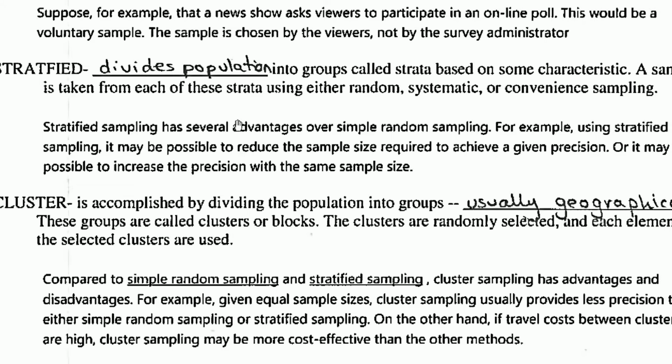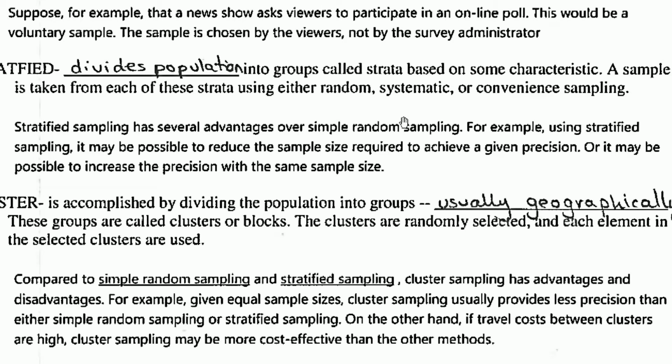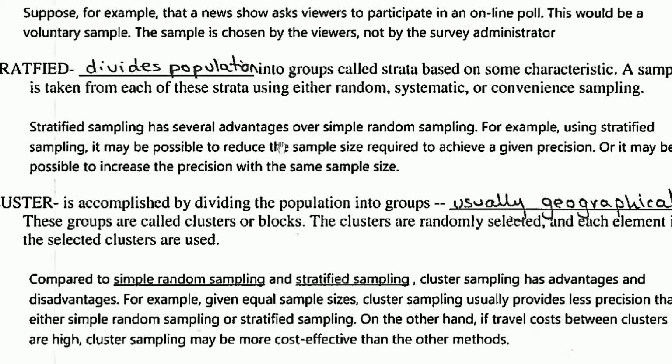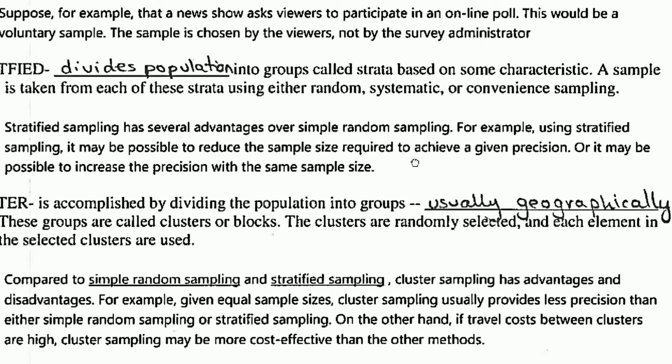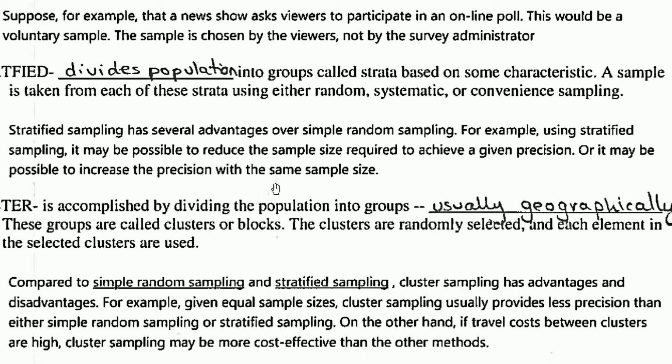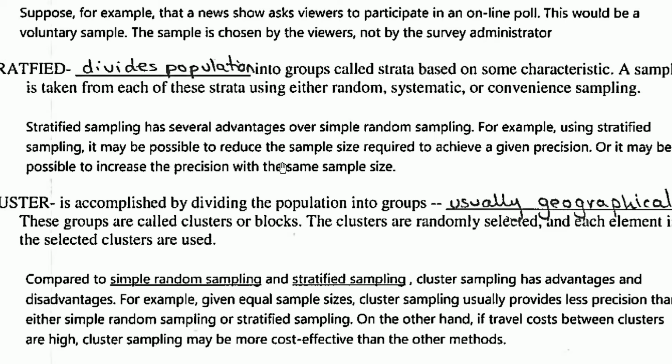Stratified. Stratified will divide the population into groups which are called strata, based on certain characteristics. A sample is taken from each of these strata using, you can say, random, systematic or convenience sampling. Any of these can be chosen. Stratified sampling has several advantages over simple random sampling. For instance, it may be possible to reduce the sample size required to achieve a great precision. So it may be possible to increase the precision with the same sample size.